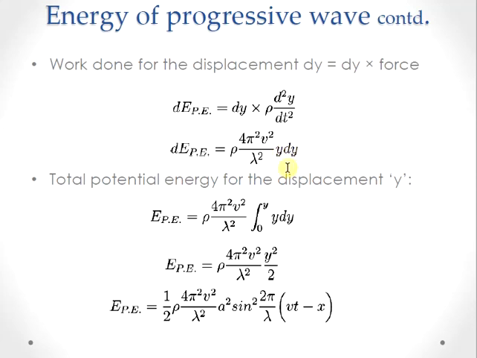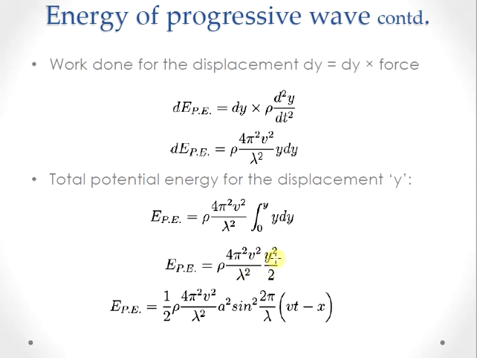In order to get the expression for the potential energy, we need to consider the total work done for the displacement of y. So we are considering the total work done for a displacement of y, which will be the integration of this term. When you integrate this from 0 to y, that is the total potential energy, which is equal to ρ (4π²v²/λ²) times the integral from 0 to y of y dy, that is equal to ρ (4π²v²/λ²) y²/2.